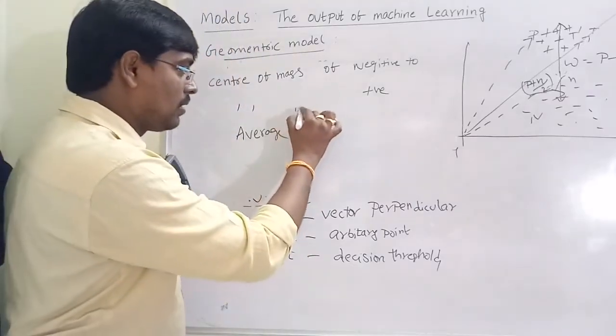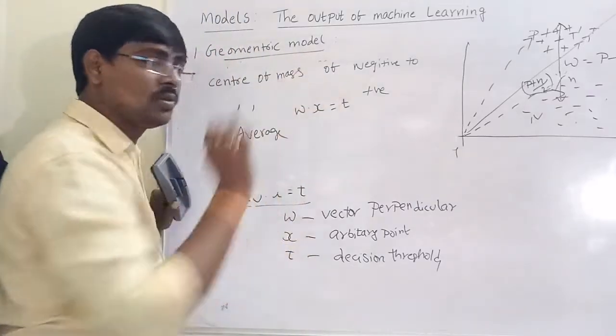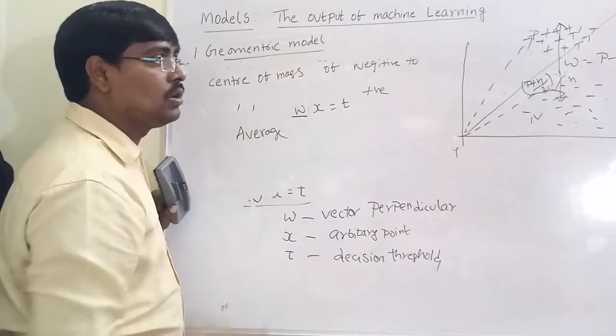So finally our equation is W into X is equal to T. What is the value of W?